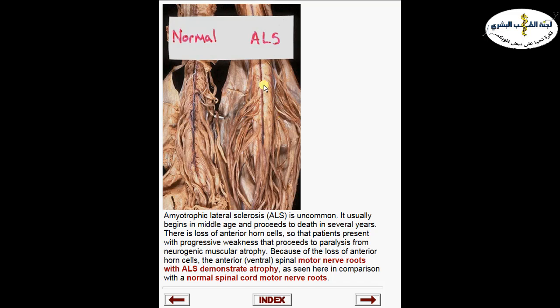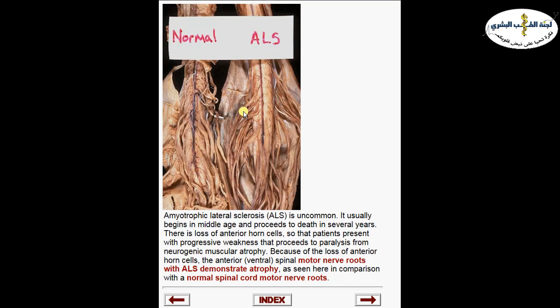The atrophy is secondary to the neuronal degeneration we have in the spine. So as a secondary process, we have atrophy in the motor roots that are coming out. They are not rounded, they are flattened and very markedly thinned in comparison to the normal person.